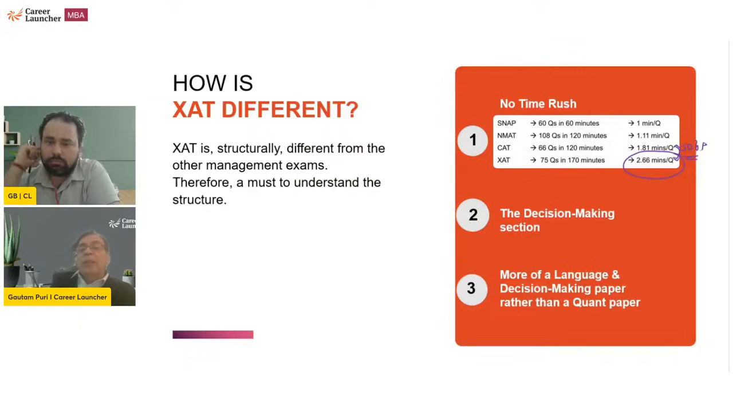So that is the first thing. Second, the decision making section is unique to this paper, a very interesting section, but it needs some preparation. For the simple reason that many people confuse decision making with reading comprehension.